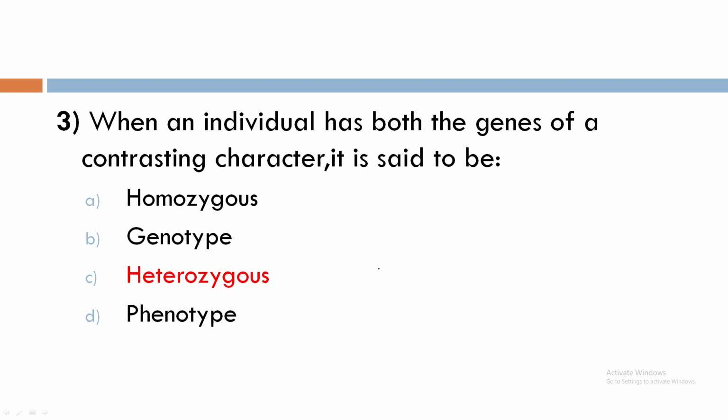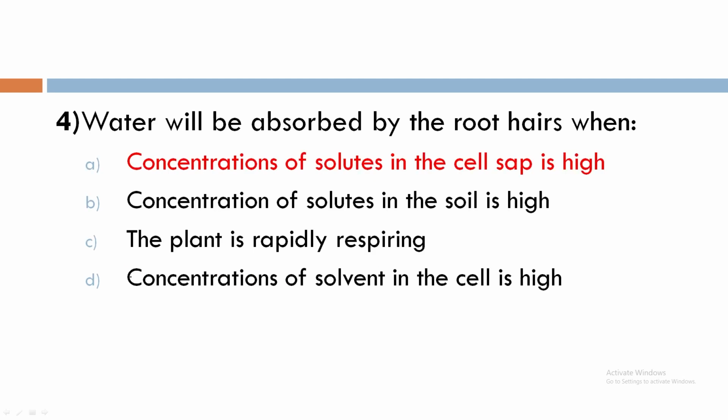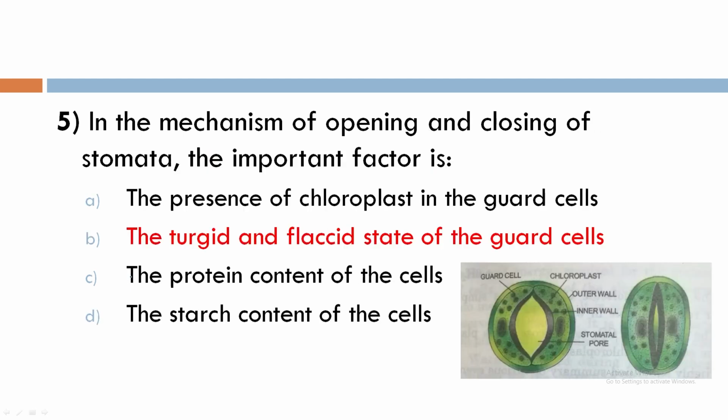Question number 3. When an individual has both the genes of a contrasting character, it is said to be. Contrasting character means dissimilar, so it is heterozygous. Question 4. Water will be absorbed by the root hairs when concentrations of solutes in the cell sap is high. That means where the water content is less.